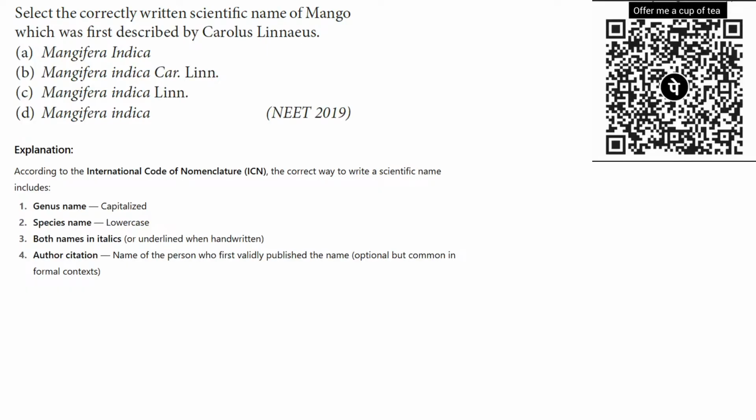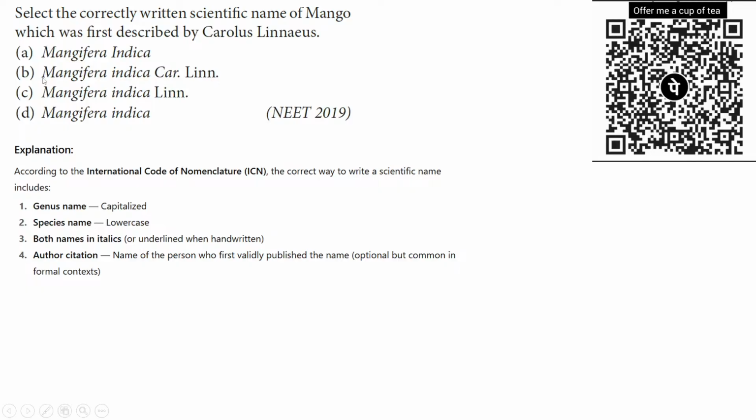According to the International Code of Nomenclature, the correct way to write a scientific name includes the genus name capitalized, because the genus name always starts with a capital letter, but the species name is always lowercase. So option A is discarded because both the genus and species names start with a capital letter.